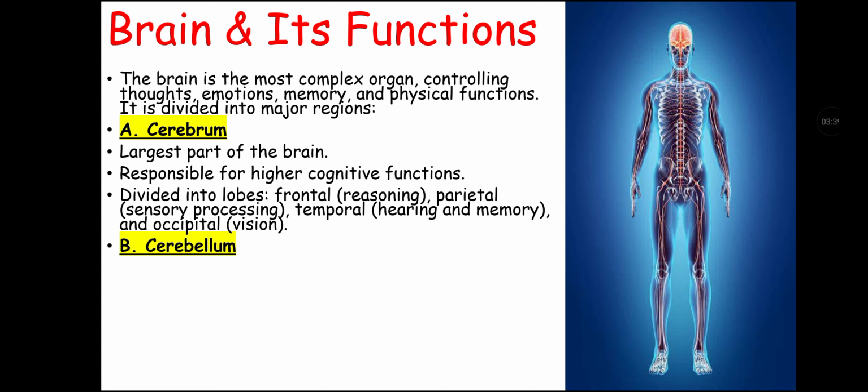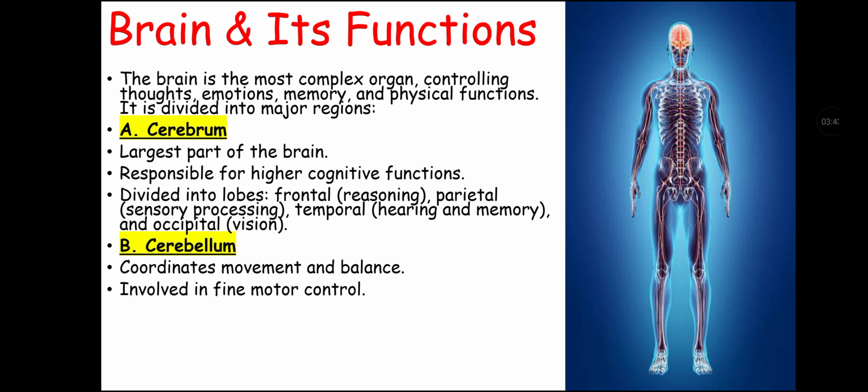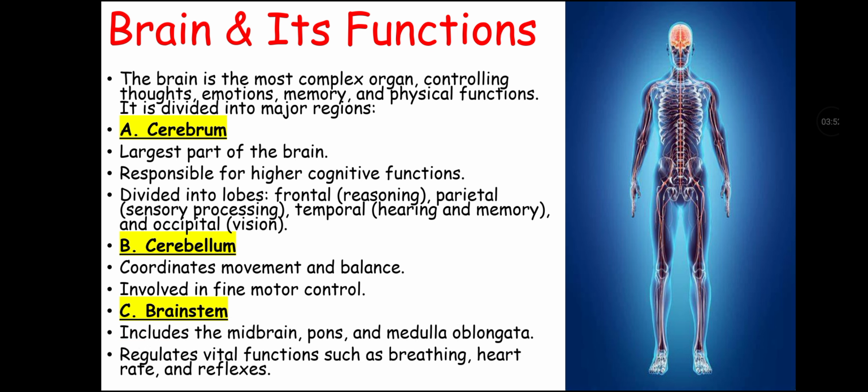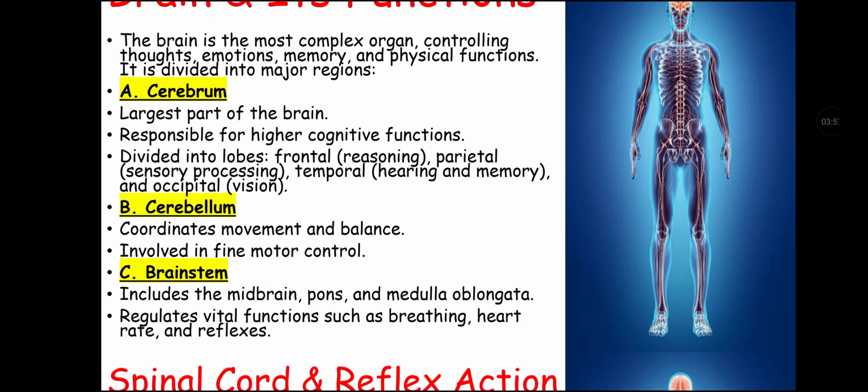Second part of brain is cerebellum that coordinates movement and balance. It is involved in fine motor control. And the third part is brainstem that includes midbrain, pons and medulla oblongata. It regulates vital functions such as breathing, heart rate and reflexes.